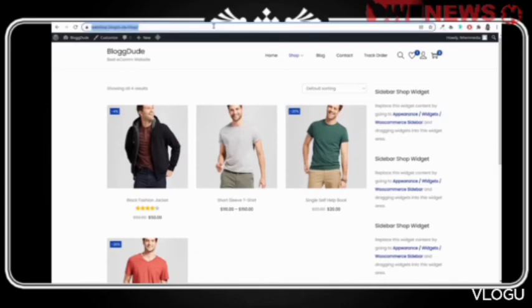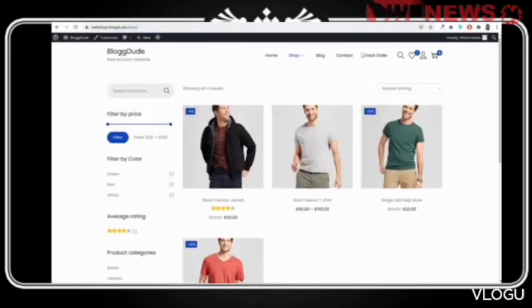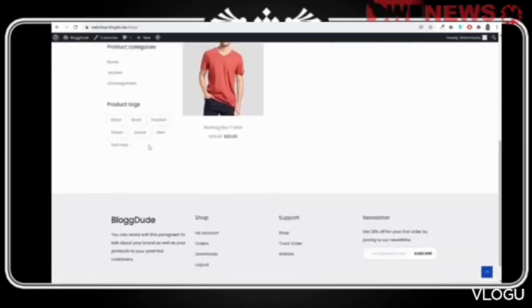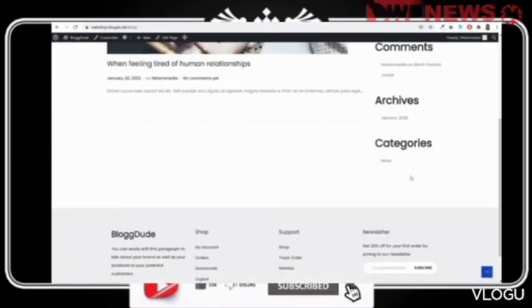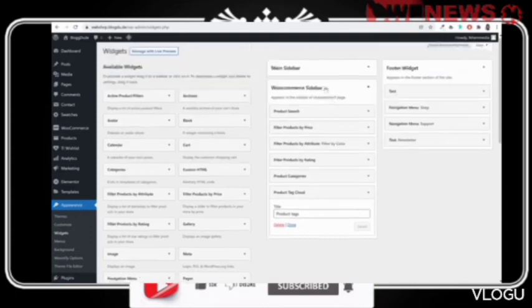Again, if you come back to this page, refresh it. Now as you can see, this is how it is looking. People can search for product, filter price, everything. Okay, everything is present over here. Then we also want it for the blog page. Okay, here as you can see, we have this sidebar. Let's fix this sidebar as well.